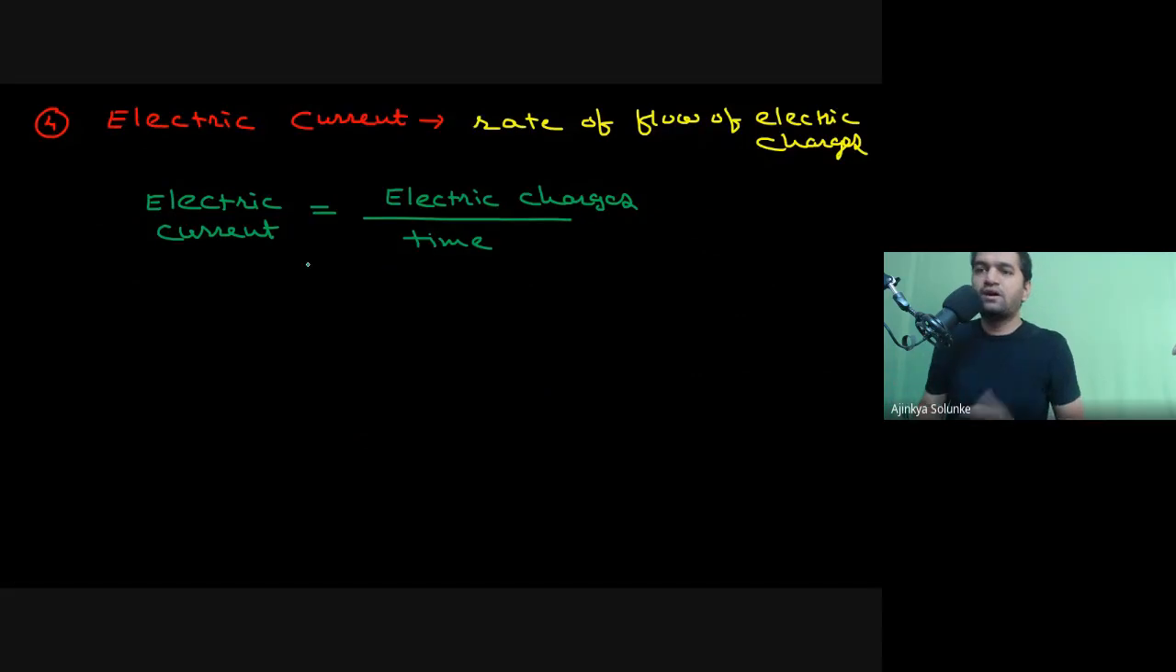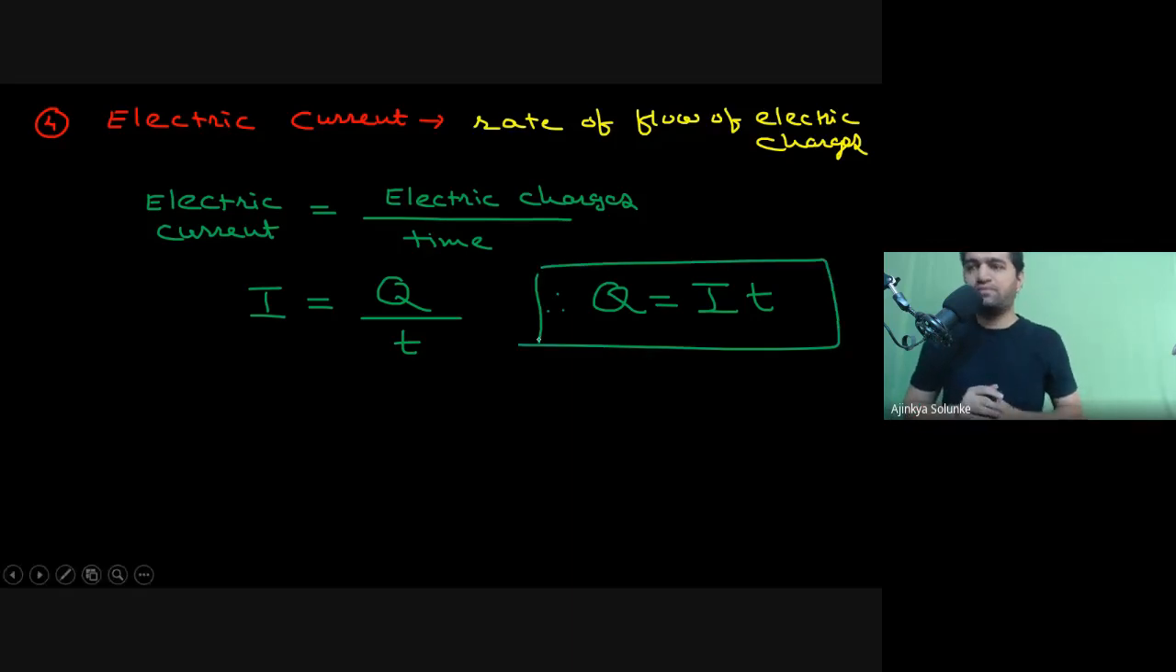Okay. Now, let us convert this into the actual formula. Electric current is represented by letter I. Okay. So write down letter I there. I is equal to. Electric charges are represented by Q, and time is represented by small t. So this is our formula. If we rearrange this, the formula would be Q is equal to IT. Please write down. Q is equal to IT.